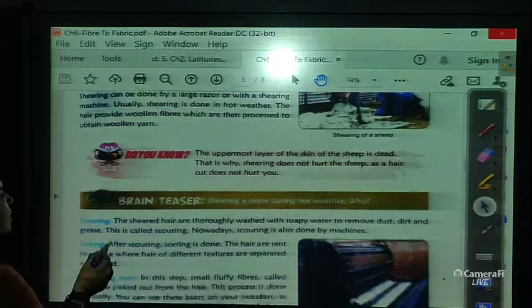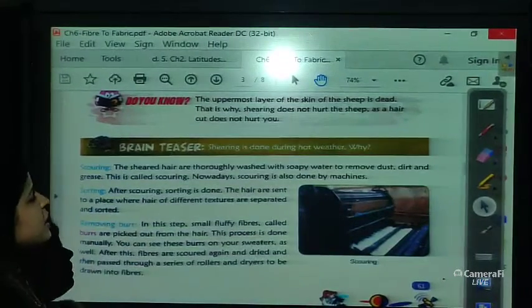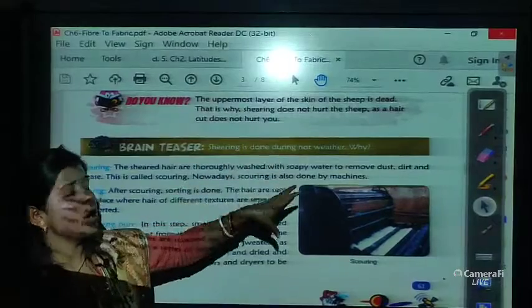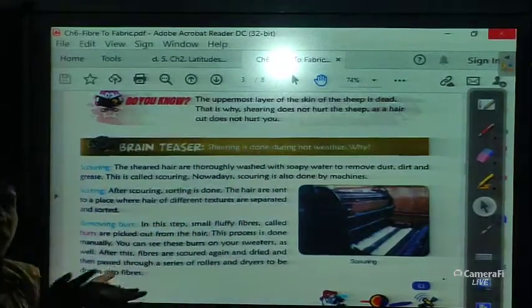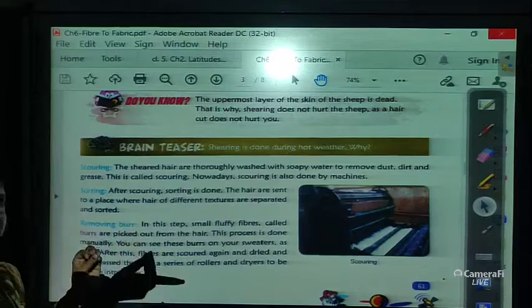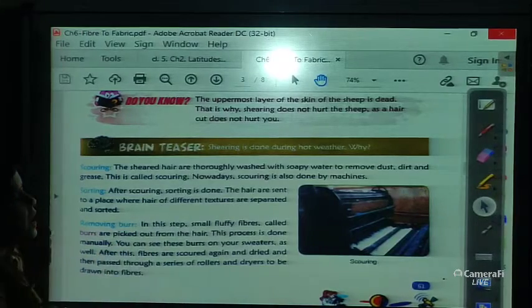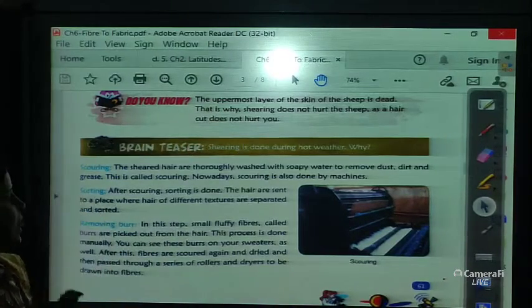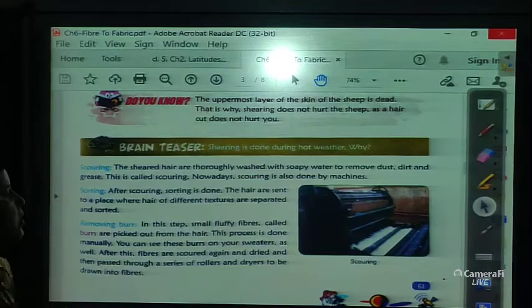Okay, next one is, there is a question: shearing is done during hot weather. Why? Tell me the answer on WhatsApp. You can make a small video and send it to me on my WhatsApp. I'll check. Or you can write the answers in a notebook and send me the photo.